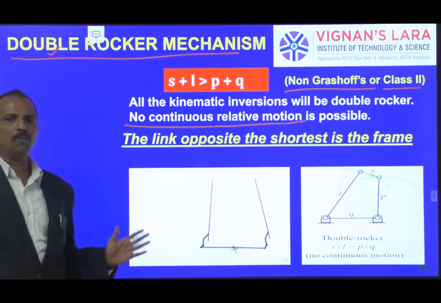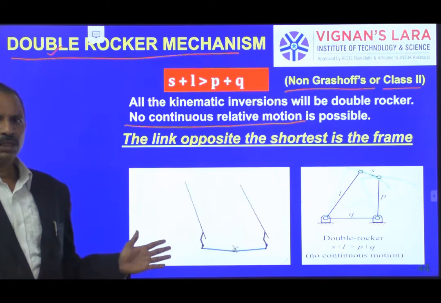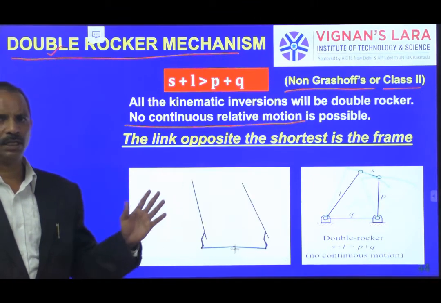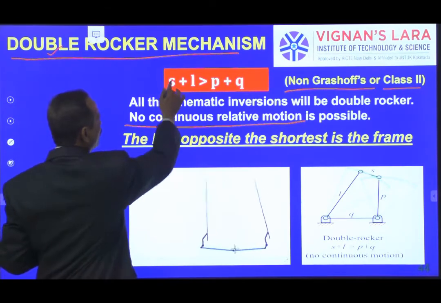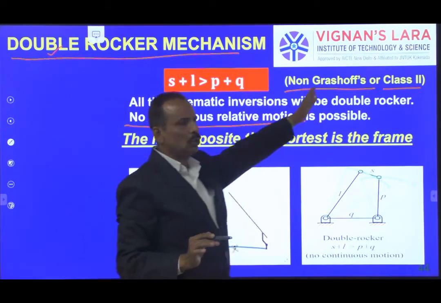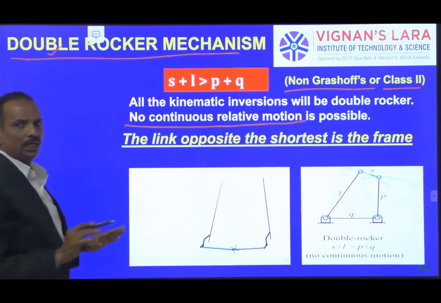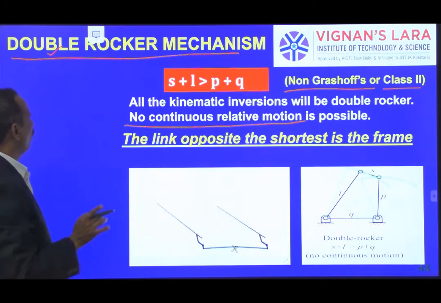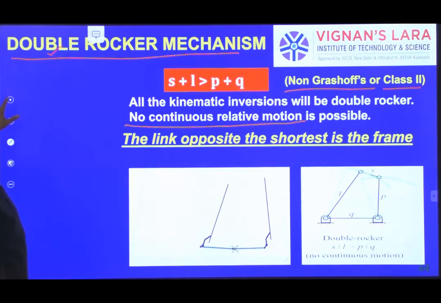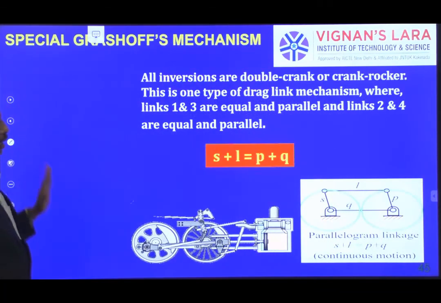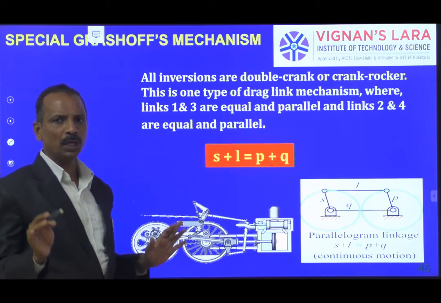By fixing the link opposite to the shortest, a double lever mechanism. Three different types of mechanisms we have seen in the previous case. But here, when S plus L is greater than P plus Q, in non-Grashof's or class 2 type, irrespective of any link you fix, you get only one type of motion, that is called double rocker mechanism. So input is oscillating, output is also oscillating.